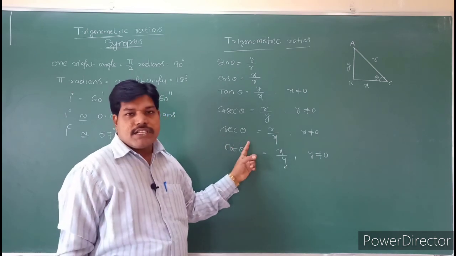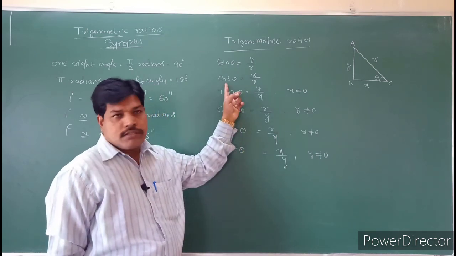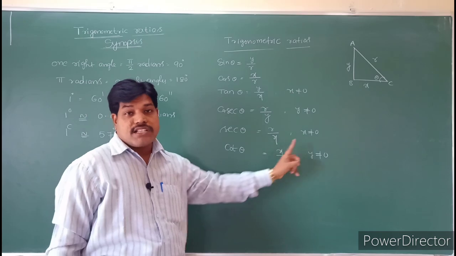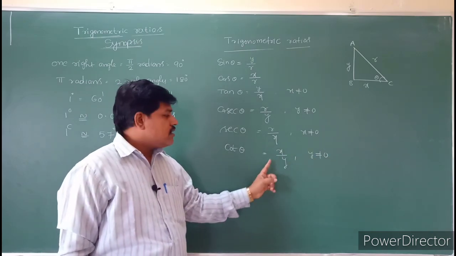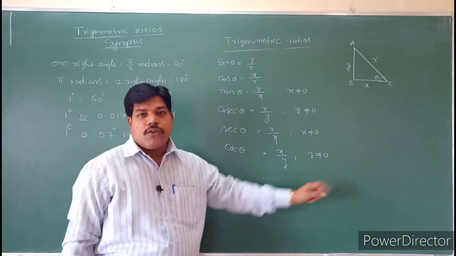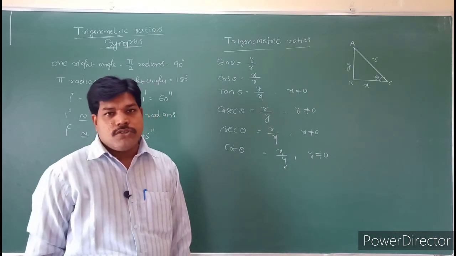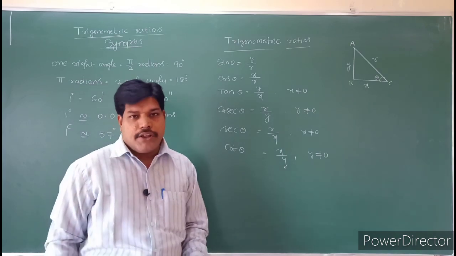Secant is the reciprocal of cos, which is r by x, where x is not equal to 0. Cot theta is x by y, where y is not equal to 0. The denominator is not equal to 0.